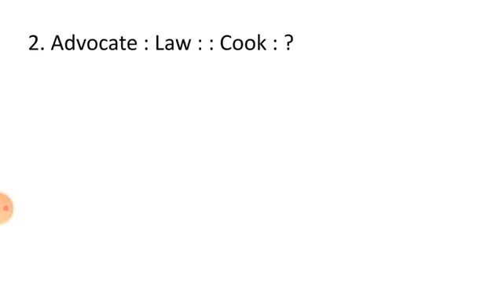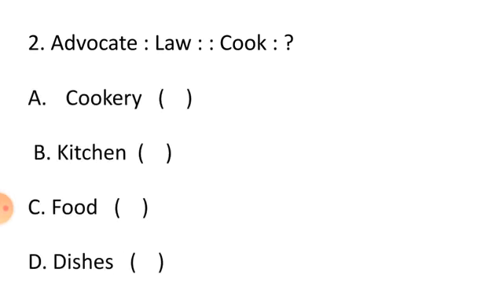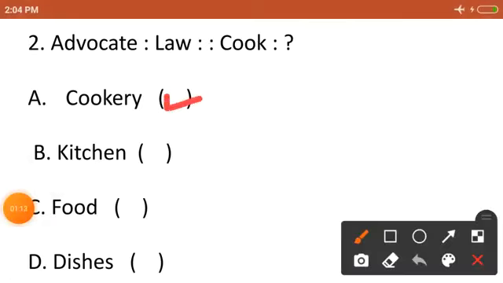Question second is, advocate is related to law. So cook is related to? Option A, cookery. Option B, kitchen. Option C, food. Option D, disease. So our correct option is option A, cookery. Cook is related to cookery.